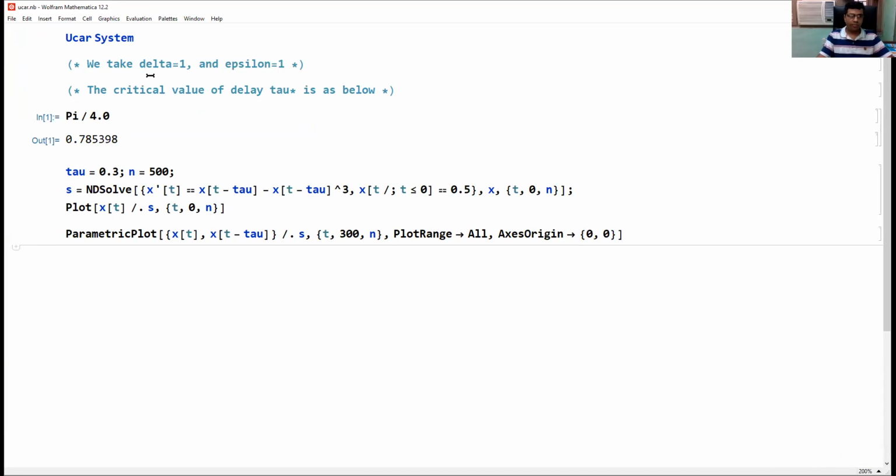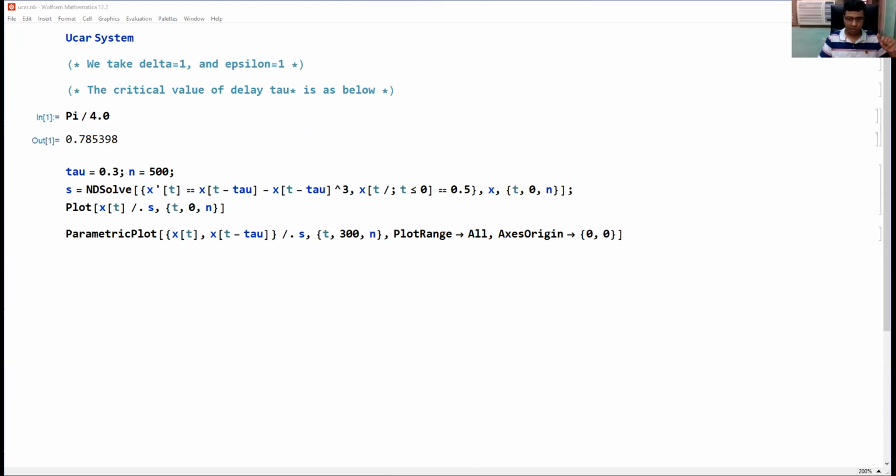Okay. So in particular, we take delta equal to epsilon equal to 1. Of course, we can select any other set. Okay. So stability depends on delta. As we have seen, critical value is pi upon 4 delta.